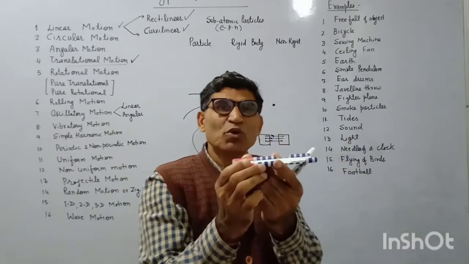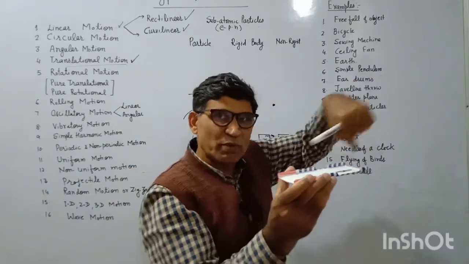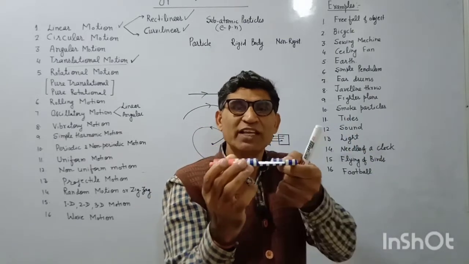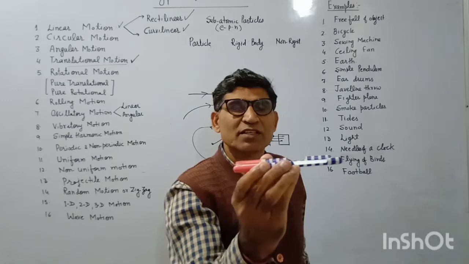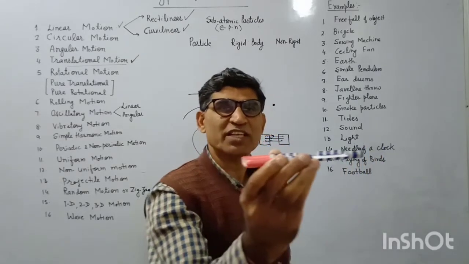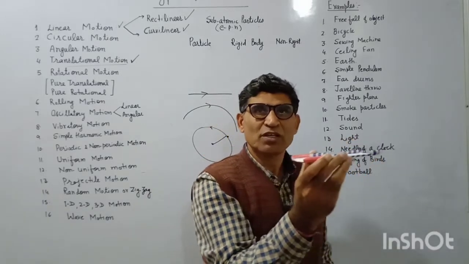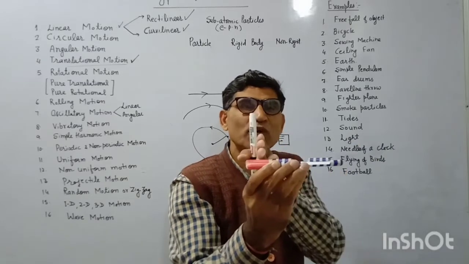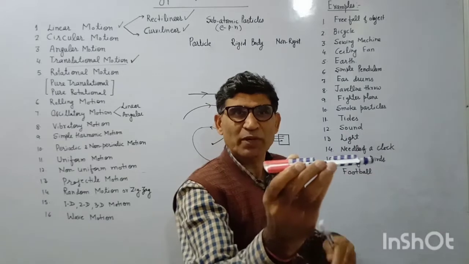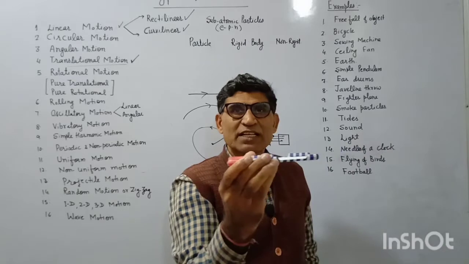If the same body executes a translatory motion but in a circular path, then the orientation of the body should not change. Just like if I rotate it like this, the orientation remains the same. It is not changing. This is pure translatory motion. Like this, every particle, either going along the x-axis or the y-axis, remains in the horizontal plane and its orientation remains fixed. This is translatory motion.